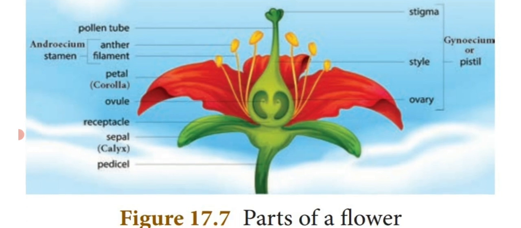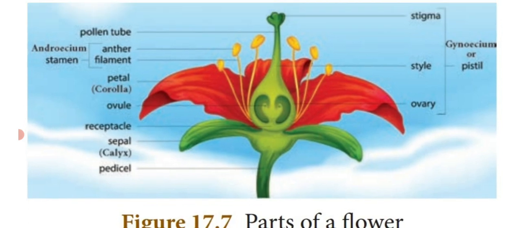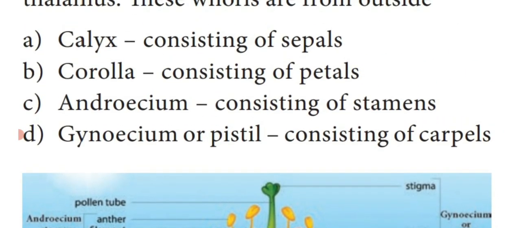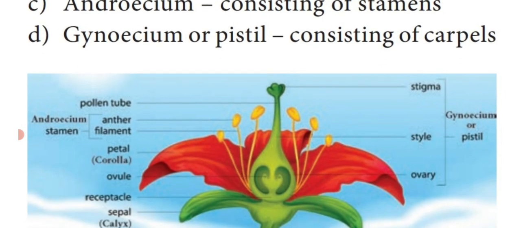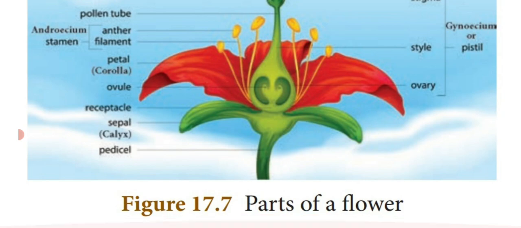Dear students, these are the different parts of a flower. Out of these 4 whorls, the first 2, calyx and corolla, are known as accessory whorls. Androecium and gynoecium are known as reproductive whorls, the organs responsible for the sexual mode of reproduction.